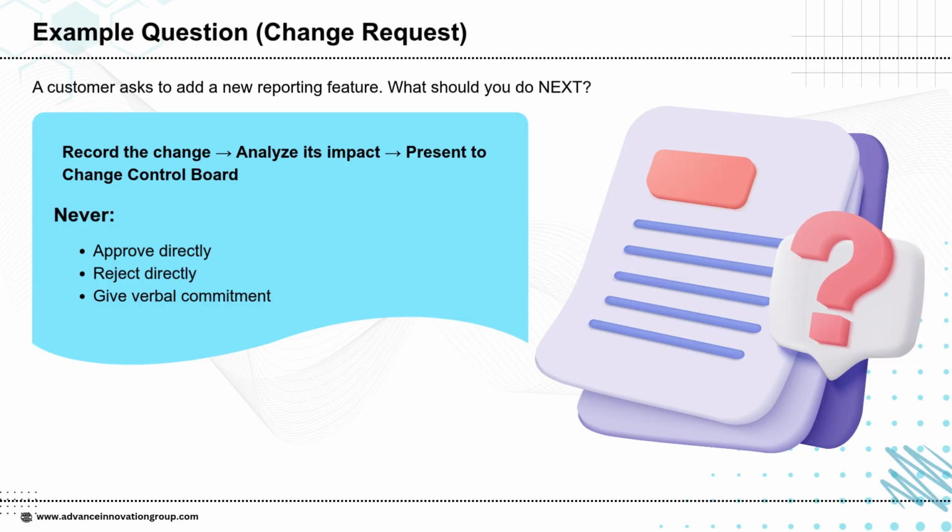The project manager cannot approve or reject the change directly. Also, never approve the change on the spot, reject the change personally, or give a verbal yes or "we will try," because PMI expects a structured, documented, and controlled approach to changes. So the rule is process first, decision later, always through the CCB.